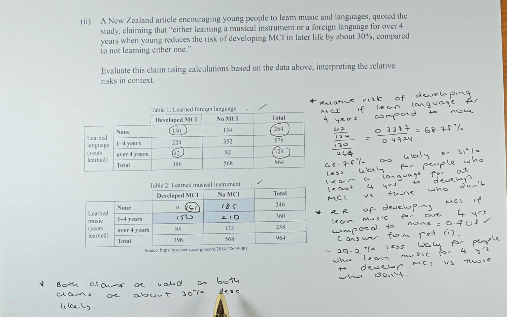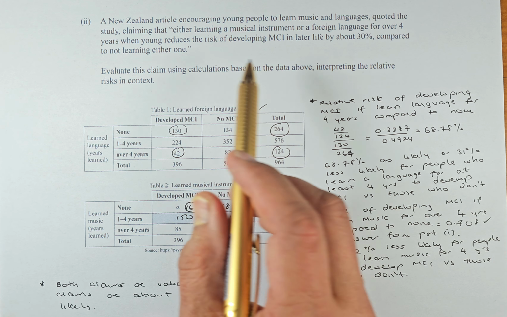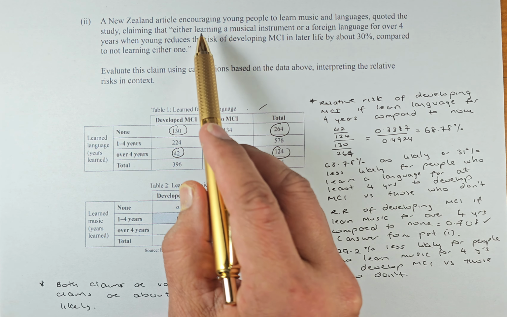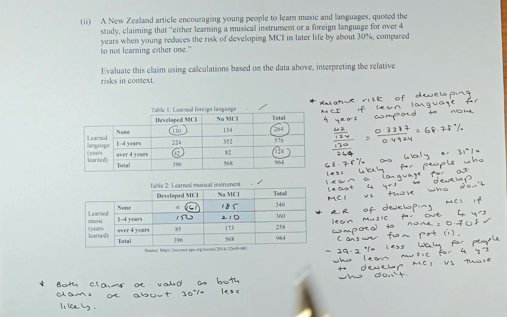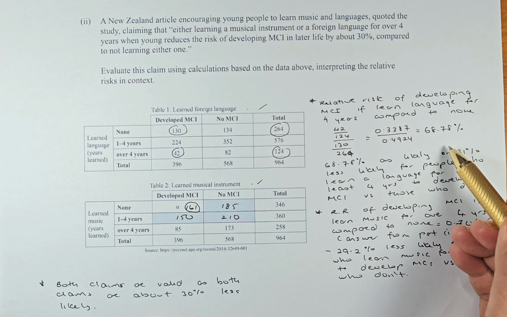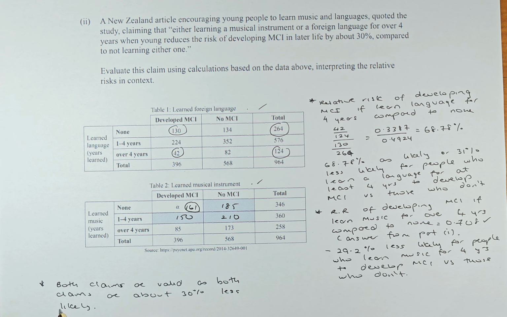The claim was that learning either a musical instrument or a foreign language for over 4 years reduces the risk of developing MCI in later life by about 30%. We have shown that it is around 30% or 31%, so both claims are valid, and we can say that the claim is correct, and you can answer that.